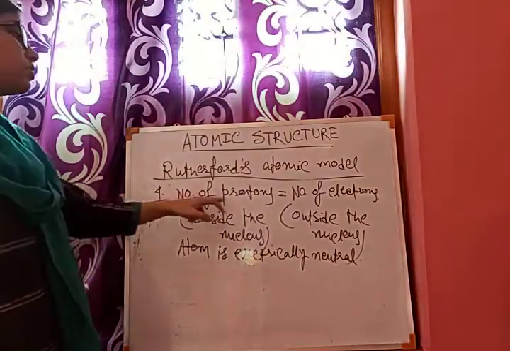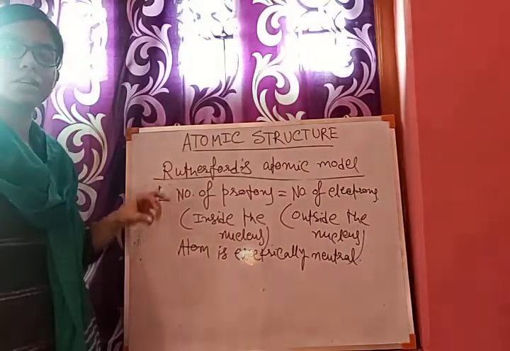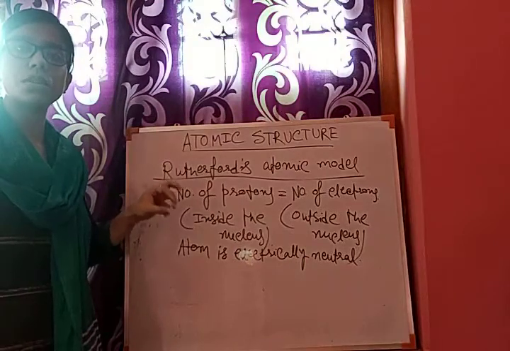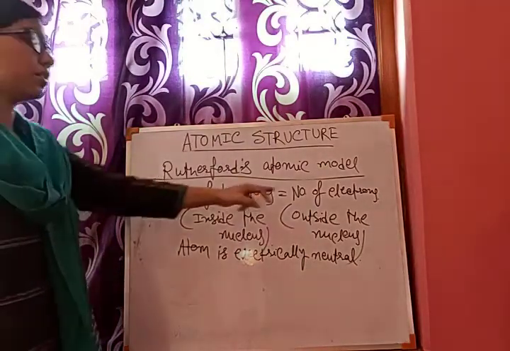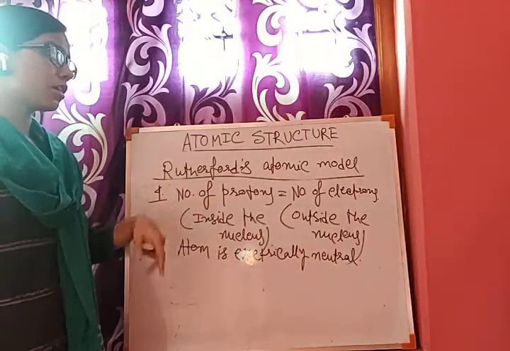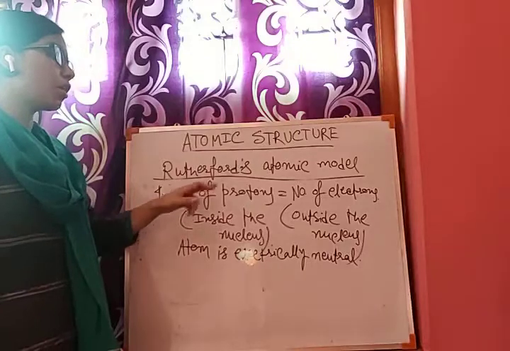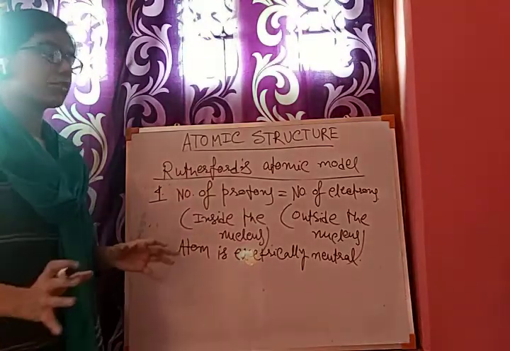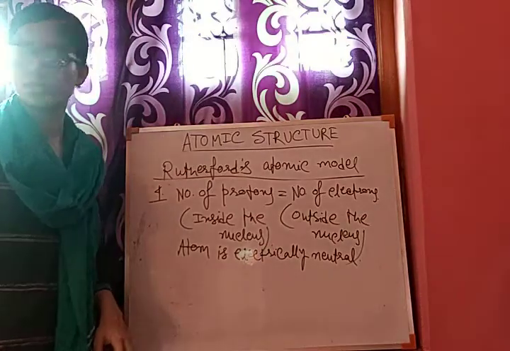Actually, positively charged protons lie within the nucleus, the central part of the atom, and electrons are circulating in a circular path outside the nucleus. That is the actual structure. So the whole atom is not positively charged.